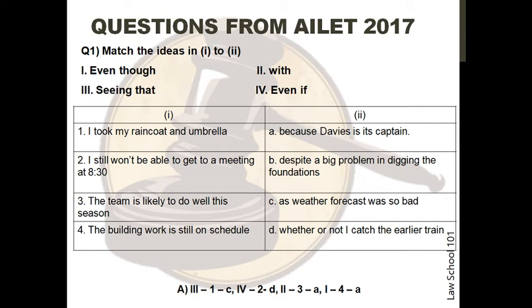For example, in the first question, the first sentence is "I took my raincoat and umbrella." This matches with option C, which is "as the weather forecast was so bad." The matching preposition or conjunction from the options would be "seeing that." In this way, you have one option sorted and you can match this from the answer key and eliminate the incorrect options. Alternatively, you can begin with the answer options and see if they make sense by trying out the first triplet match for each option, whichever ends up being faster for you.